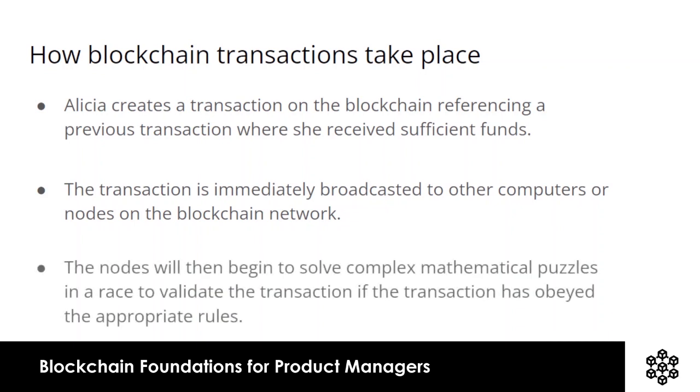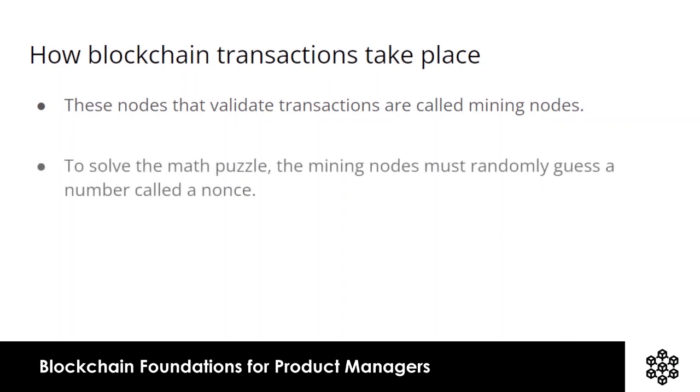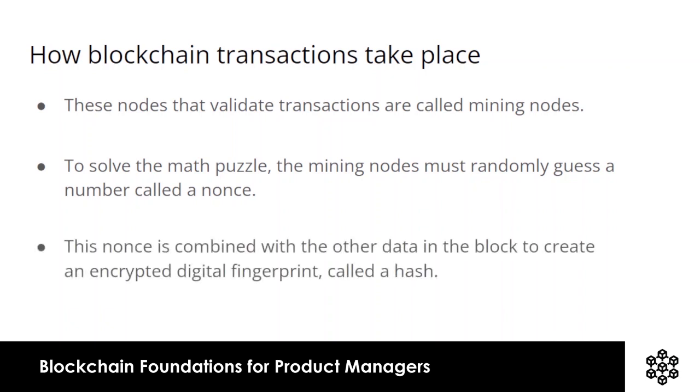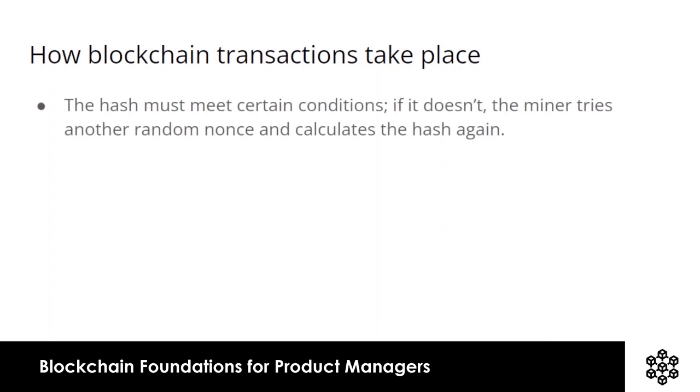Nodes will then begin to solve complex mathematical puzzles in a race to validate the transaction, if the transaction has obeyed the appropriate rules. These nodes that validate transactions are called mining nodes. To solve the math puzzle, the mining nodes must randomly guess a number called a nonce. This nonce is combined with other data in the block to create an encrypted digital fingerprint called a hash. The hash must meet certain conditions. If it doesn't, the miner tries another random nonce and calculates the hash again.